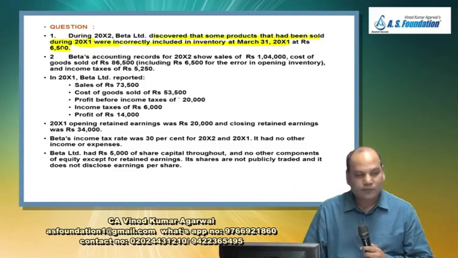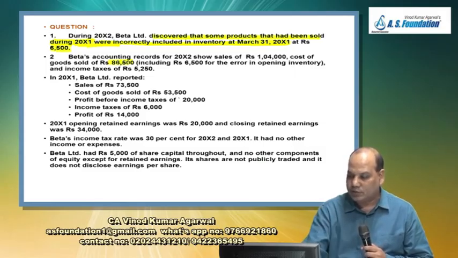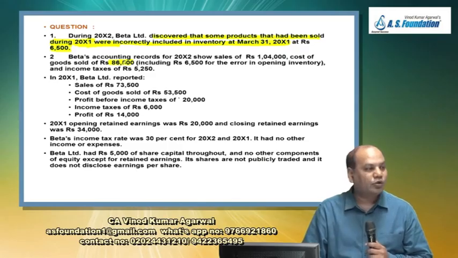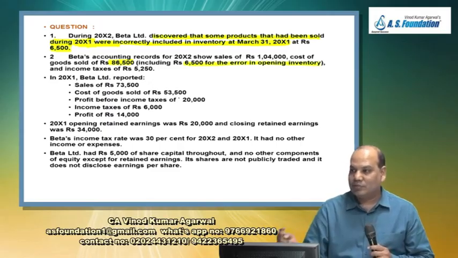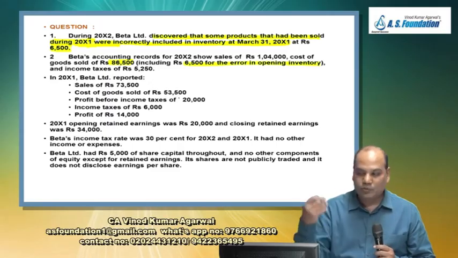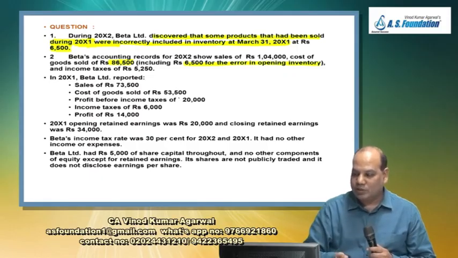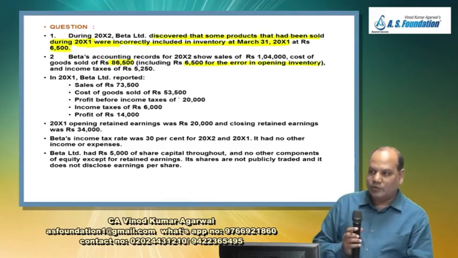Beta's accounting record for 20X2 shows sales of 1,04,000, cost of goods sold of 86,500, including rupees 6,500 for the error in the opening inventory. This inventory does not exist. Why does it not exist? It was sold last year, but it is included in the opening stock of this year.